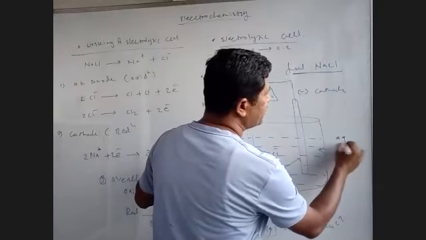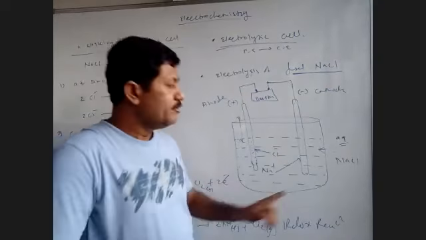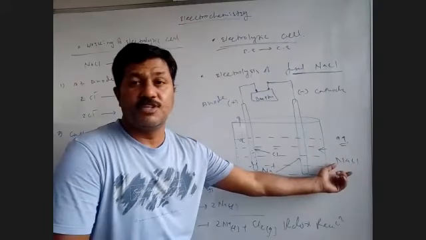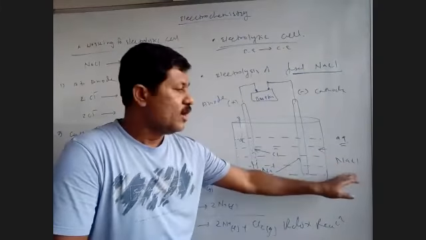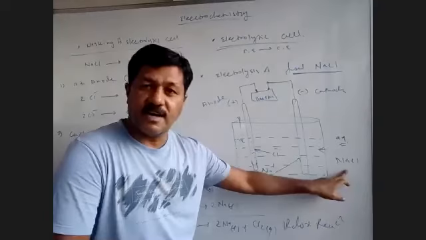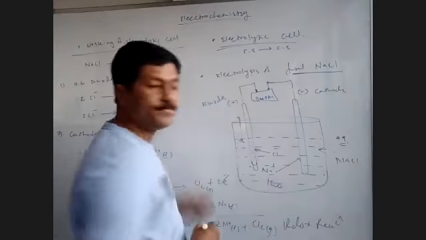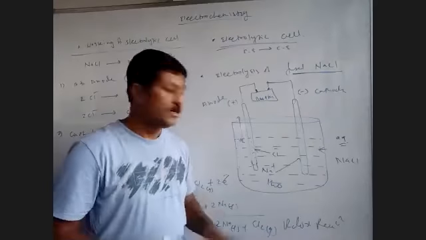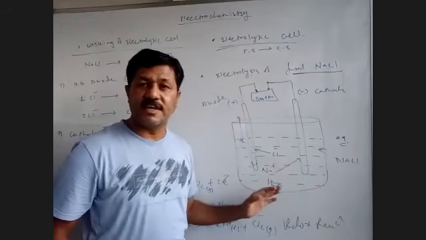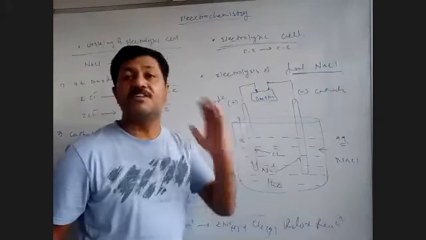We use aqueous NaCl. अब देखिएगा, aqueous NaCl और fused NaCl में बहुत फर्क है. Fused NaCl क्या था? Pure NaCl को heat करेंगे, molten state में आता है तो उसे fused NaCl कहते हैं. और इसको जब पानी में put करेंगे तो उसे aqueous NaCl कहते हैं. इसके अंदर aqueous NaCl है, मतलब Na plus है, Cl minus है और water भी है. This is aqueous NaCl. और जब हम इसका electrolysis करेंगे same cell में, तो reaction different होता है, product different मिलता है.